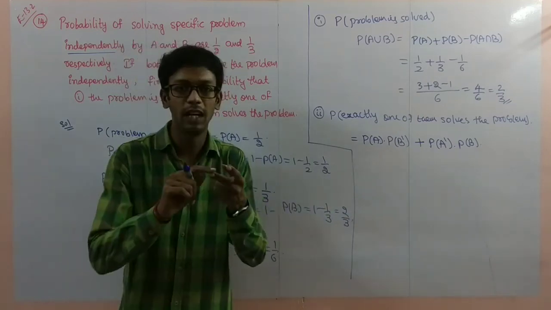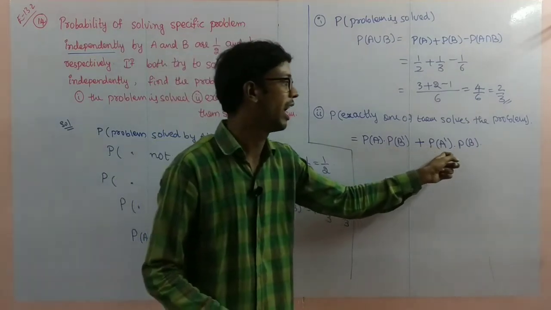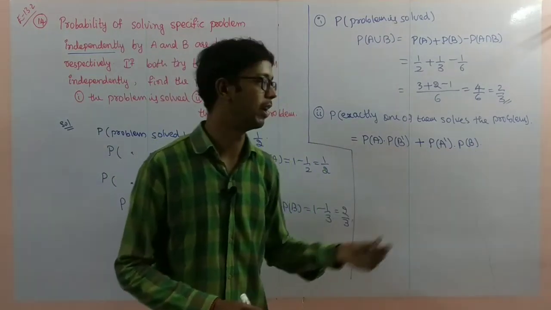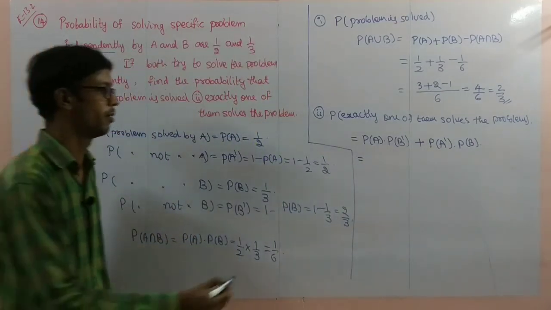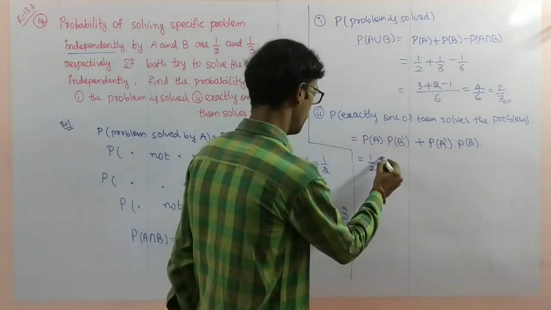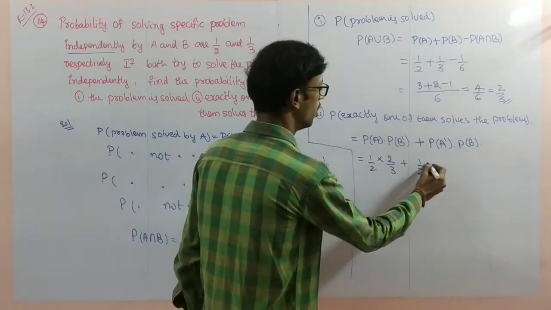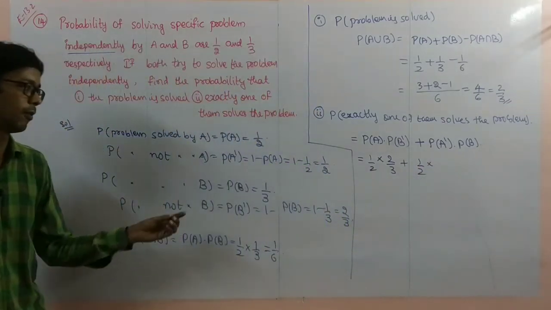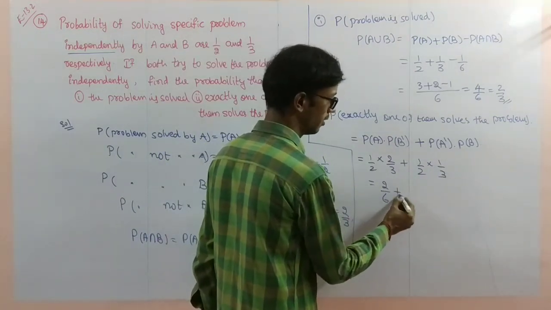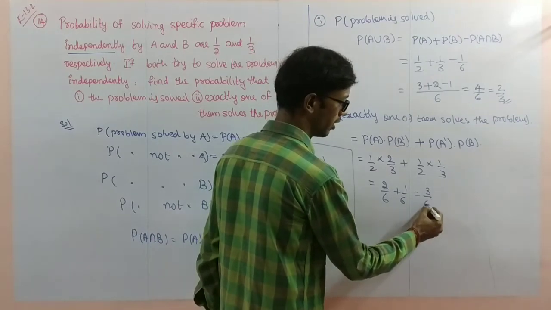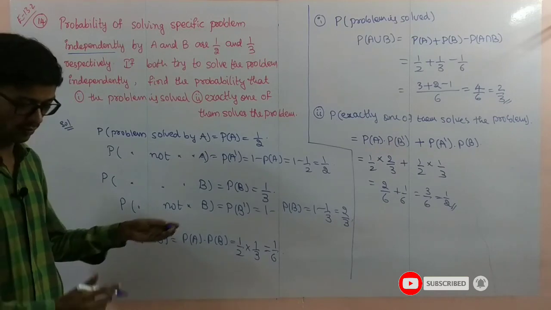And A and B are independent events, so A and B complement are also independent, and A complement and B are also independent. So directly we can write. What is the probability of A? 1 by 2. B complement is 2 by 3, plus A complement is 1 by 2, probability of B is 1 by 3. So 2 by 6 plus 1 by 6, 3 by 6 is 1 by 2. So pause the video to note it down.